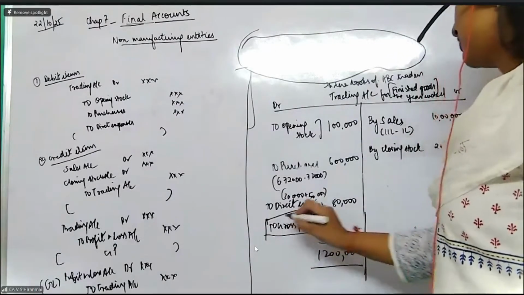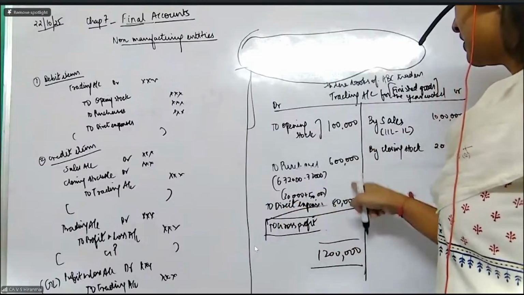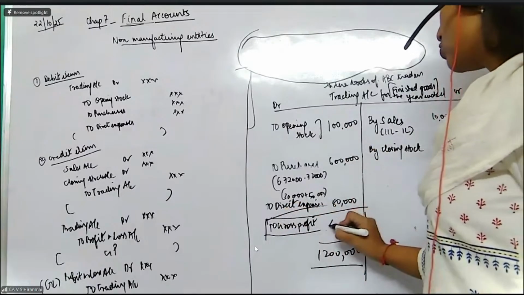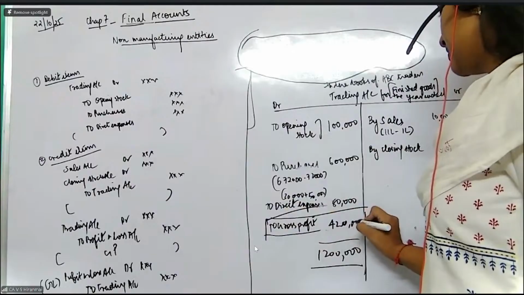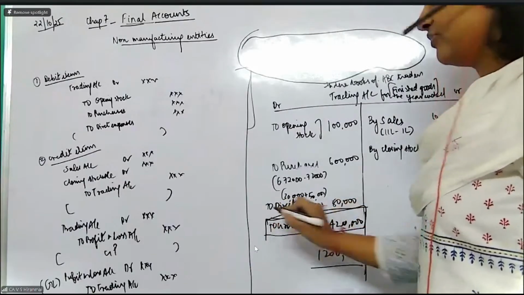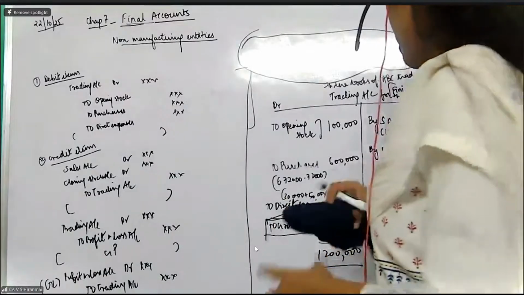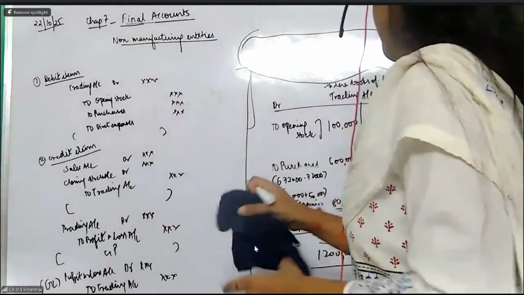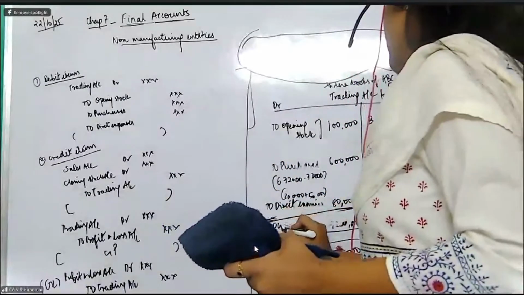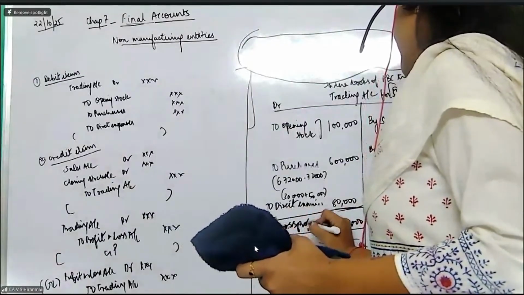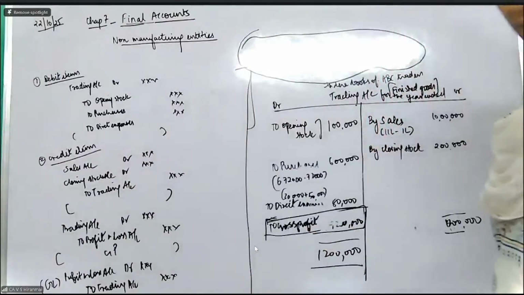Now, gross profit value is coming to how much? This is 7 lakh and 80. So 4 lakh and 20,000 is the gross profit. Clear? The gross profit is 4 lakh and 20,000. Now all of you please see.